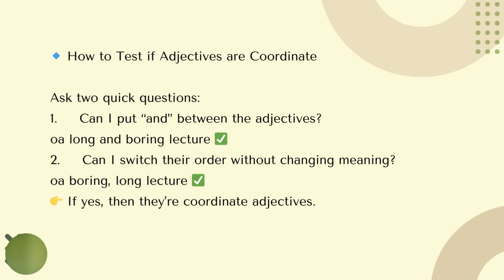Now, how to test if the adjectives are coordinate? So you can ask these two questions. You can say, if I can put and conjunction between the adjectives, like for example long and boring lecture. If adding and there doesn't change the meaning, then it means they are coordinate adjectives. Or can I switch the order without changing meaning, like boring long lecture? If it's similar, if I say long boring lecture, then they are coordinate adjectives.